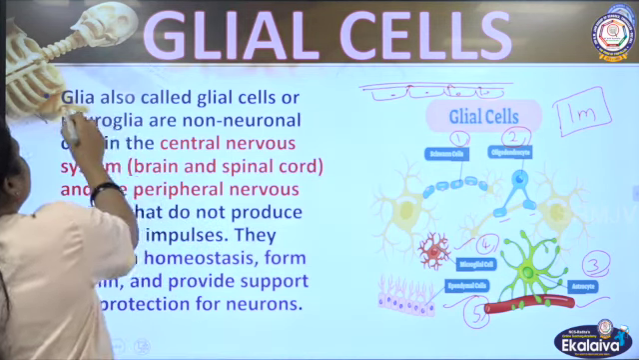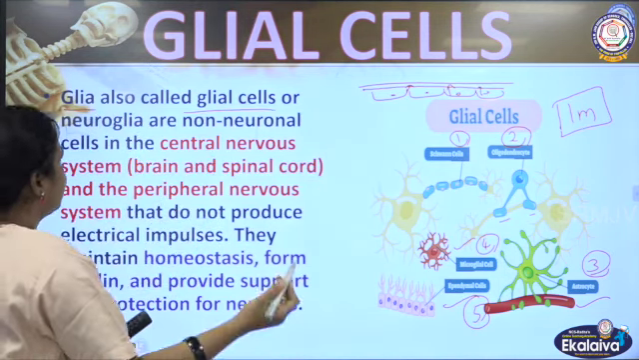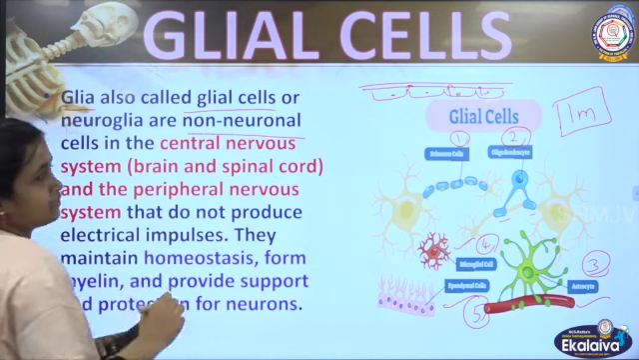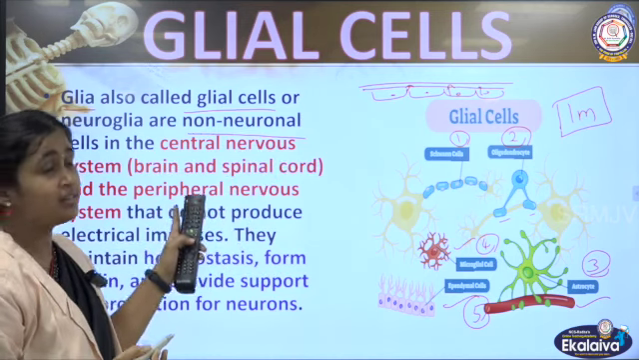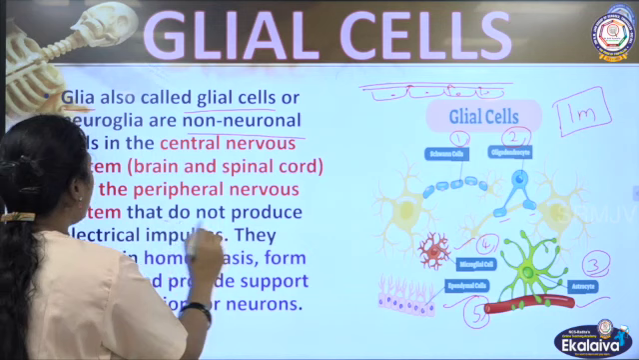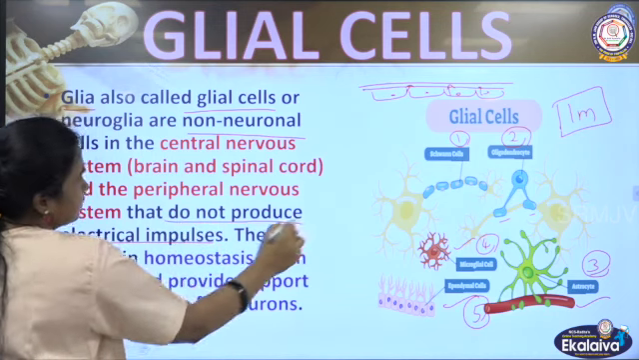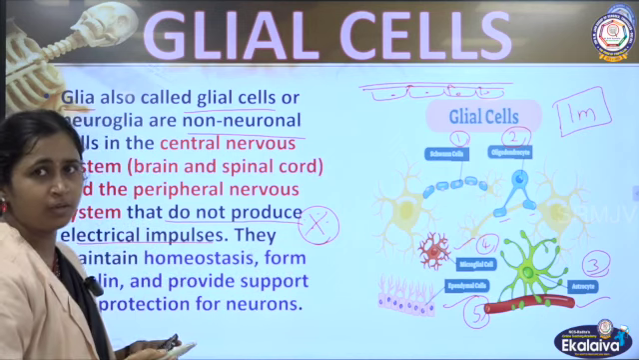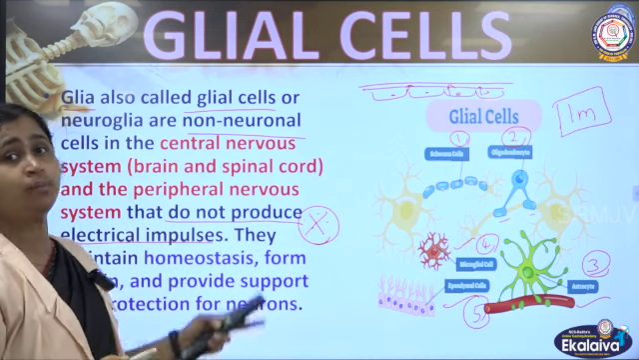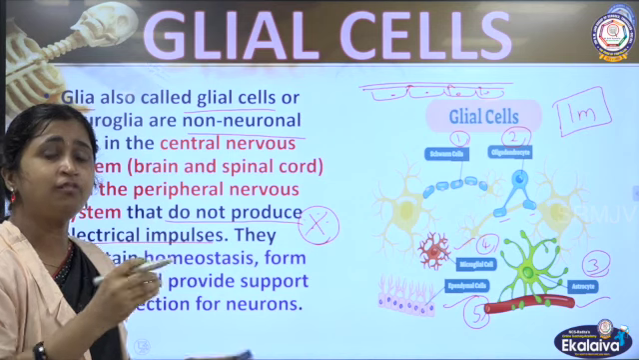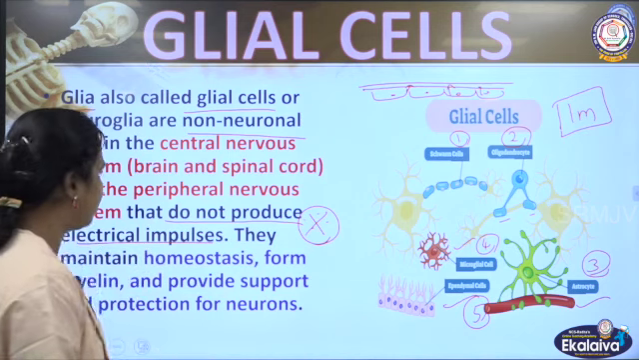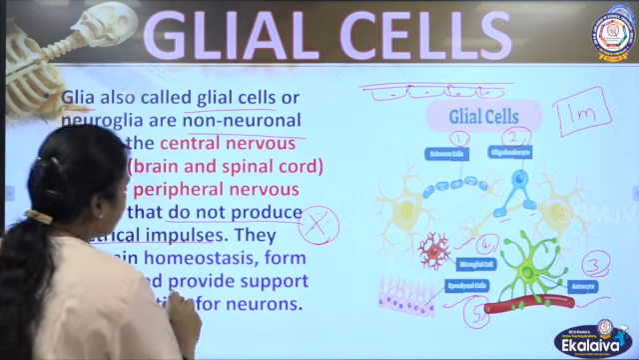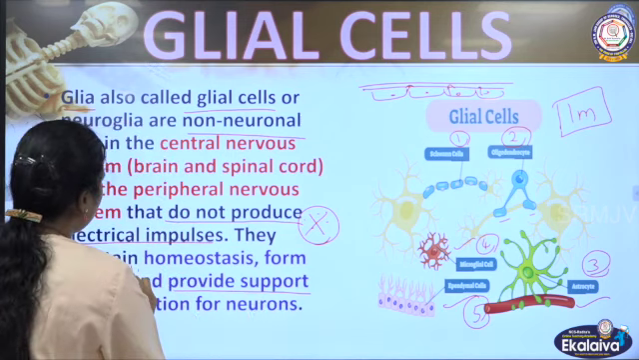The glial cell, otherwise called glia or glial cells, is a non-neural cell present in the central nervous system. They do not produce any electrical impulse. Their function is support. And we saw one more function also. They produce a secretion that helps in the formation of the myelin sheath, and provide support. So these are the two functions.